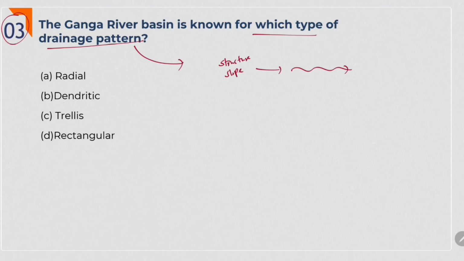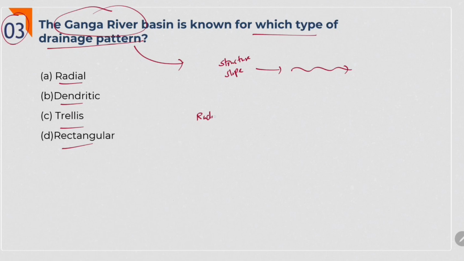There are different types of river patterns that are radial, dendritic, trellis, rectangular, annular, centripetal, etc. In these patterns, which pattern does Ganga river follow? That is the question. First we will discuss about each option.